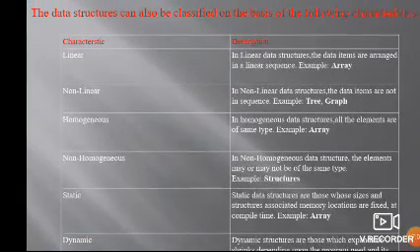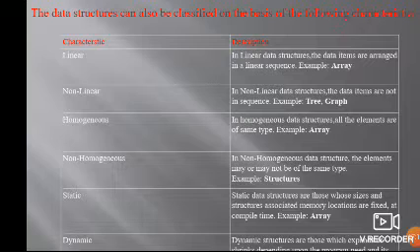What are the characteristics of the data types classification? Let me see. Linear data structures. What is linear? Linear is nothing but the sequence. We have to arrange the data in a sequence manner. Arranging the elements in a sequence manner is called the linear data structures.